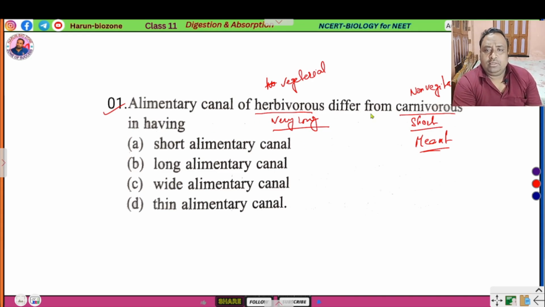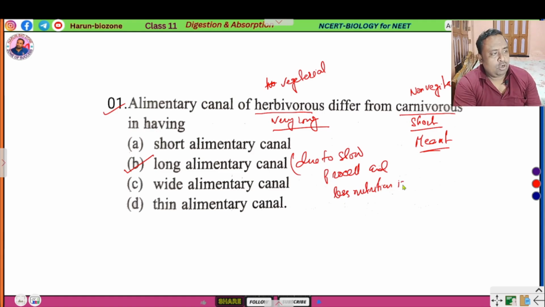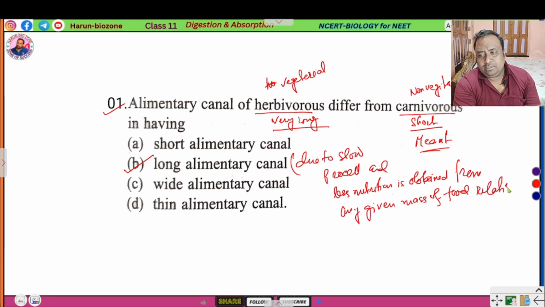So herbivores differ from carnivores because herbivores have a long alimentary canal due to the slow process and less nutrition obtained from any given mass of food, relative to the same mass of meat.